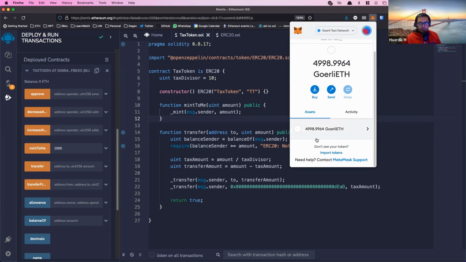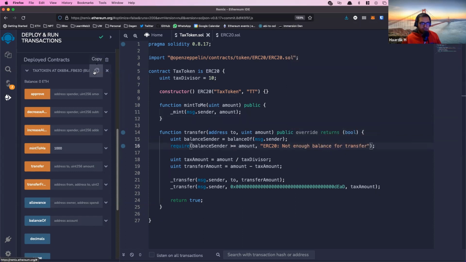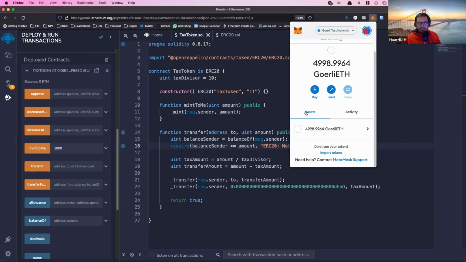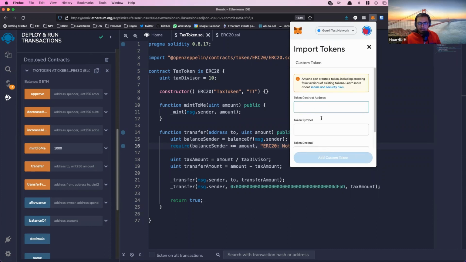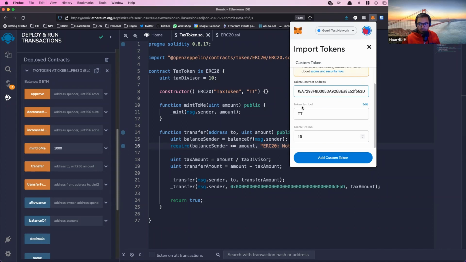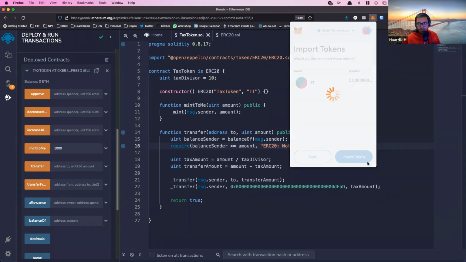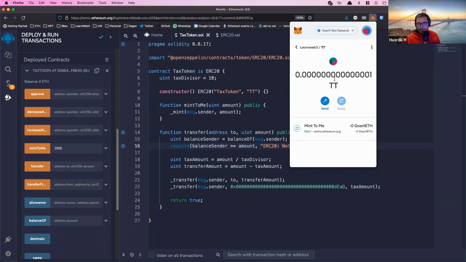What you want to do is click this copy button over here next to your deployed contract. This will copy your smart contract's address, and then go into MetaMask. And on the assets tab, click this import tokens button, right? Click import tokens, copy paste your address. You should be able to fetch the token symbol and everything automatically, and just click add custom token. All right. Oh, I got a very tiny amount.